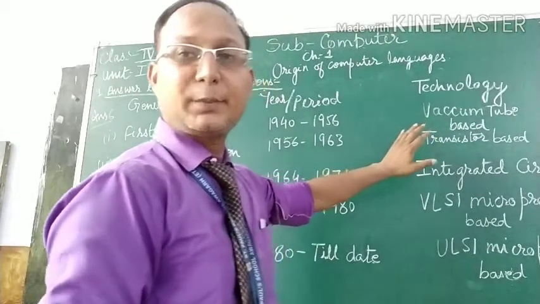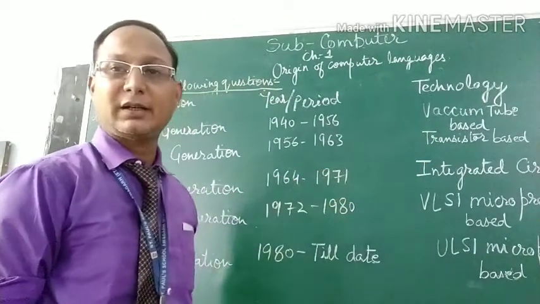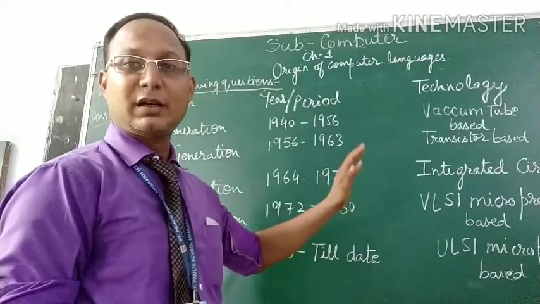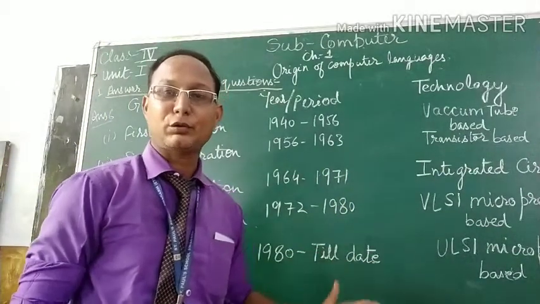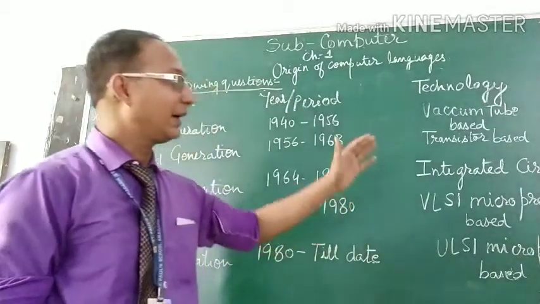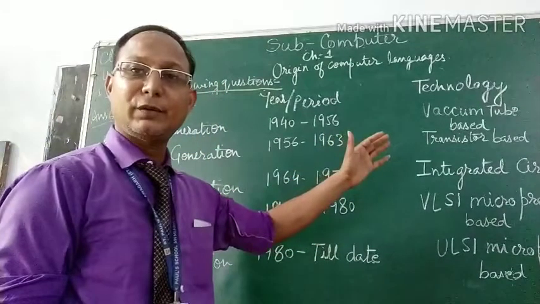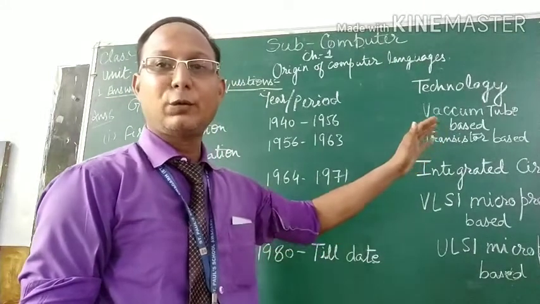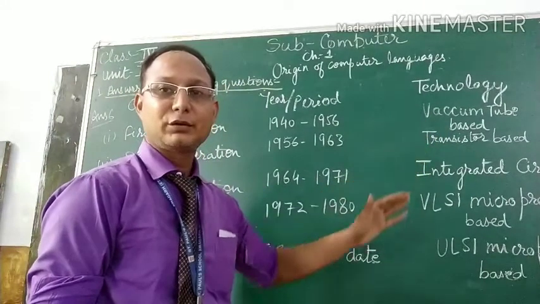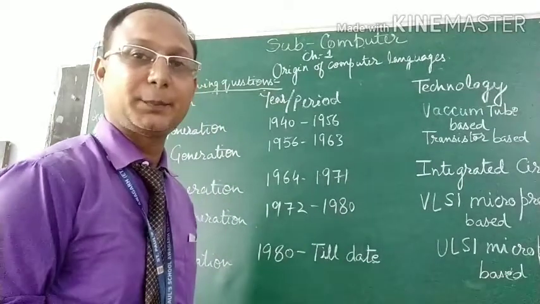I have already explained before in this chapter that the computers in the first generation were very big. They produced lots of heat and energy and they used vacuum tubes. Lots of people had to work together on this computer. So it takes a lot of space also.